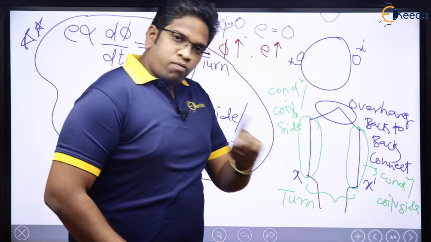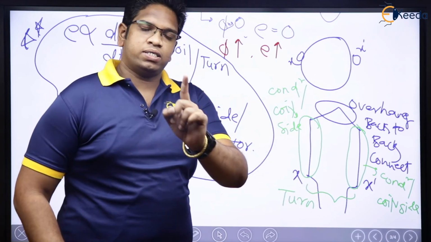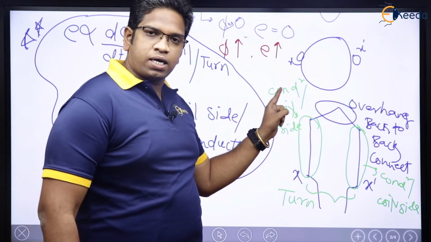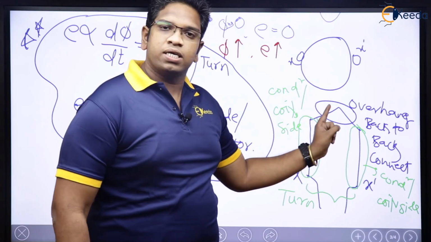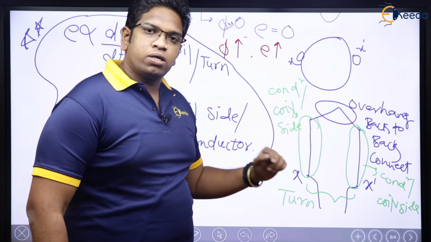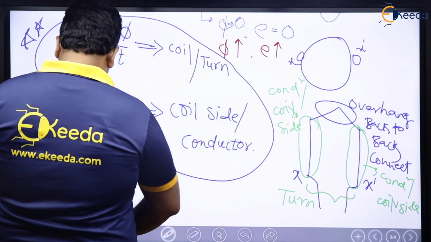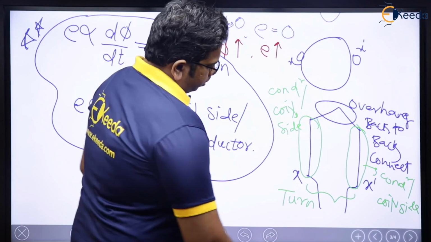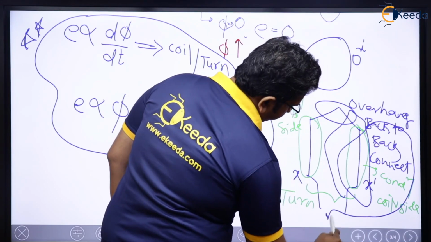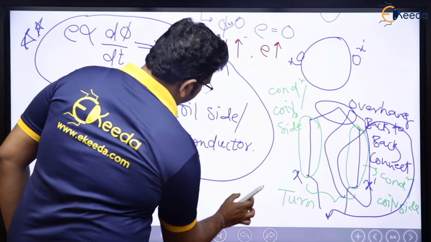Basically, see here, one turn will have two conductors. This is one single turn, X dash, and it will be having two coil sides. This is either a conductor or a coil side, and these two together will be called as a turn. Now if there are many such conductors like this, many more, and then you have a connection here, then it will be called as a coil. A coil will have many turns.